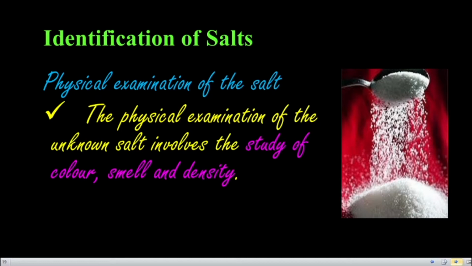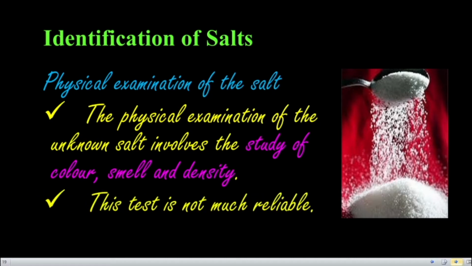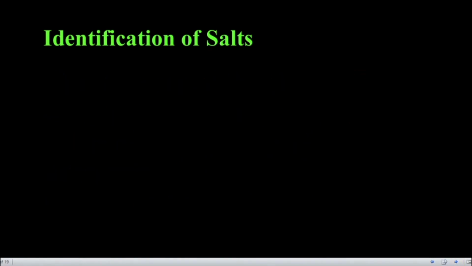Okay. So if you notice the color, or if you notice the smell, a pungent smell means it may be ammonia or any other thing. Okay. So ammonium chloride or any other thing. So based on the color, density, smell, we can just identify the unknown salt. Sometimes it may not be a much reliable one. It may produce a wrong result also, but it is just given as a clue for that one. Okay. Second one is nothing but the dry heating test.